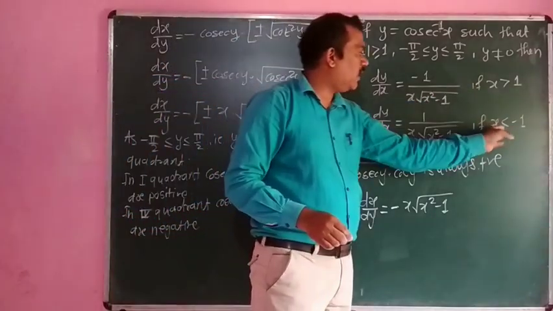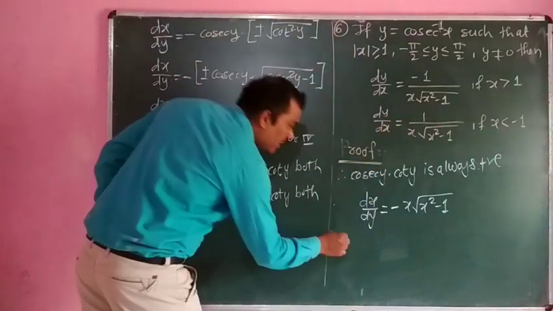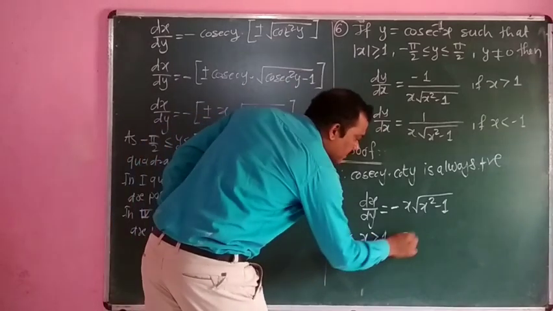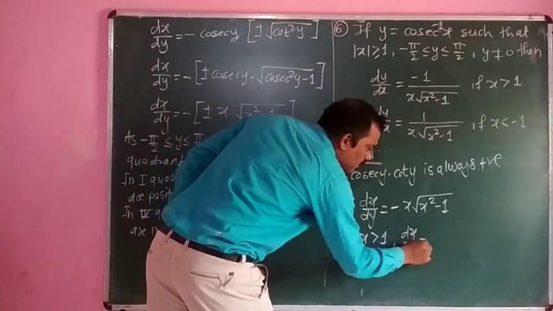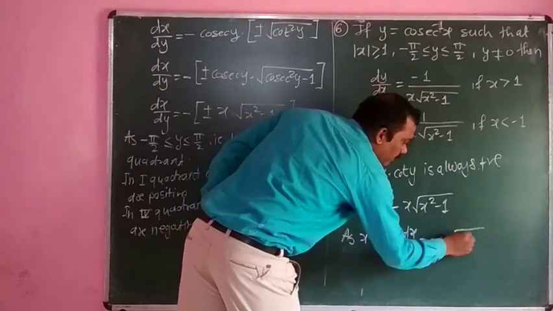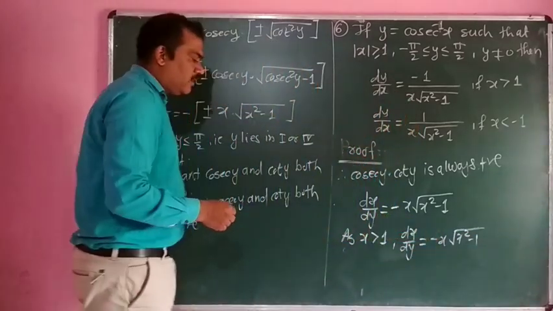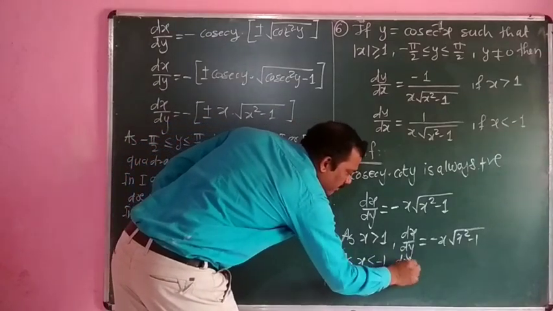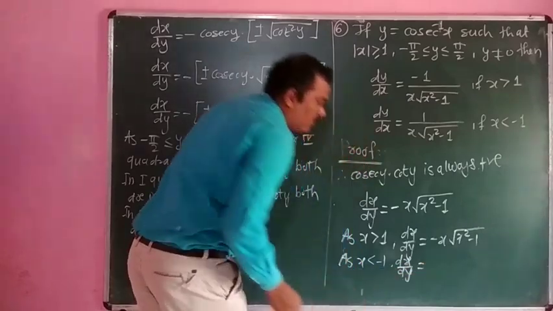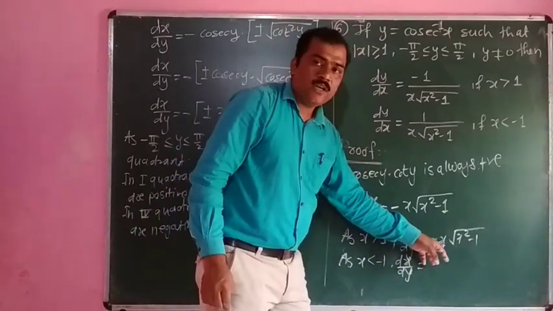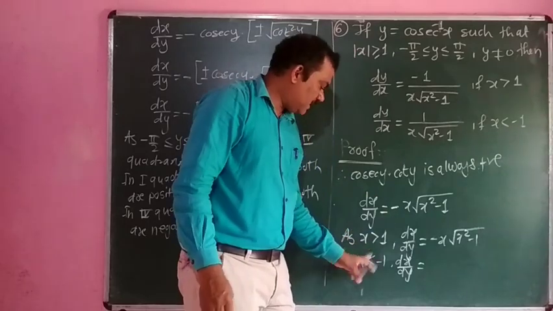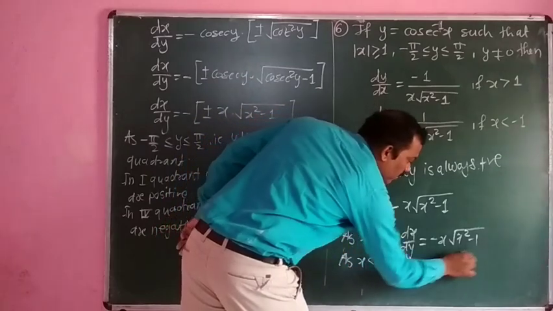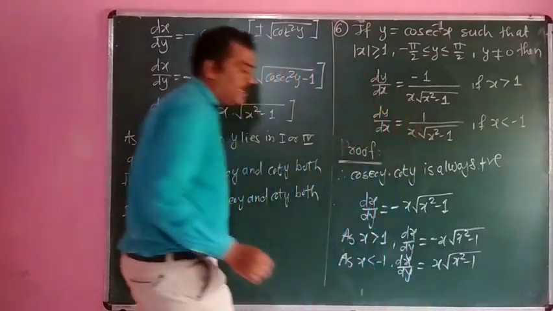As x is greater than 1, dx by dy is negative, since x into under square root of x square minus 1 is positive. As x is less than minus 1, the value of x is negative, and negative into negative is positive. So for x less than minus 1, dx by dy is positive, that is x into under square root of x square minus 1.